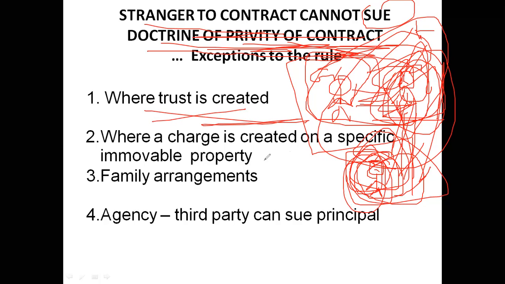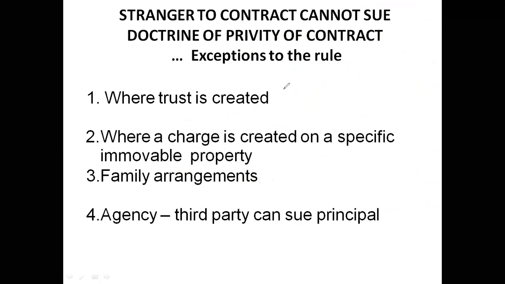Okay. So similarly, where a charge is created on a specific immovable property. Immovable property means, see, there are different kinds of classifications of properties, but a simple classification is movable property and immovable property. So what is movable property? The money in my pocket, the money in my house, I can move to any other place.